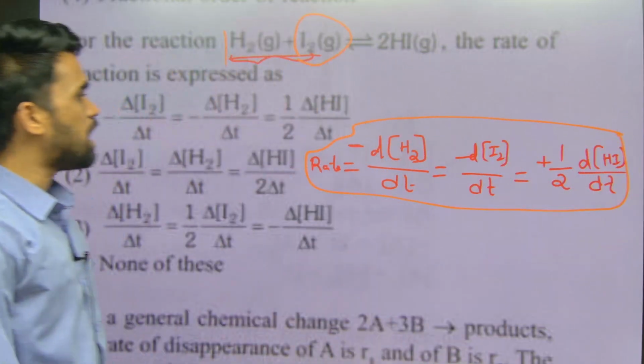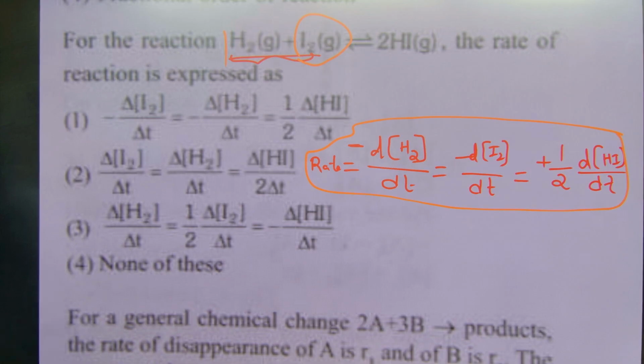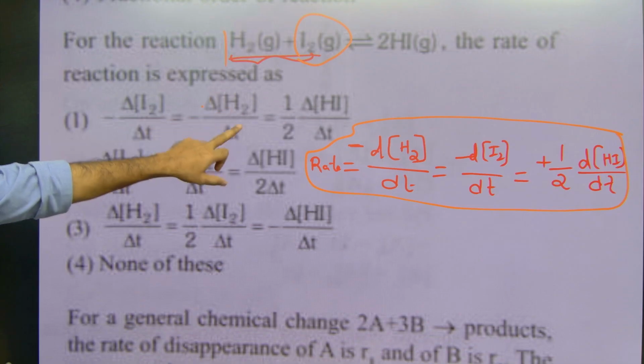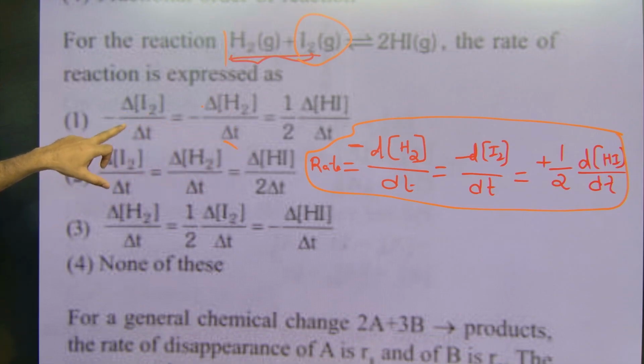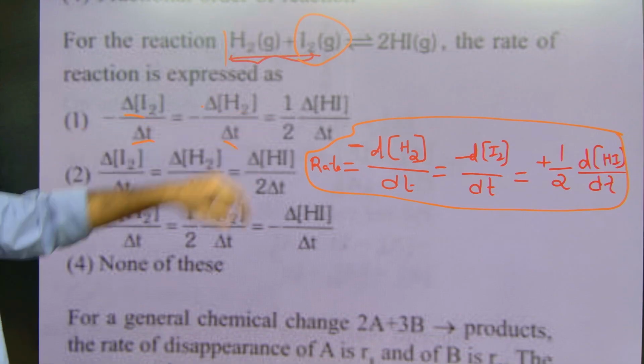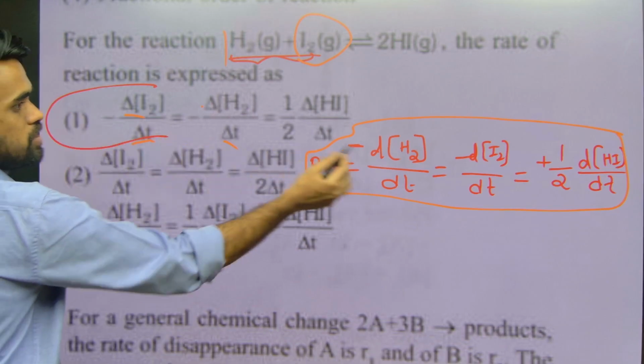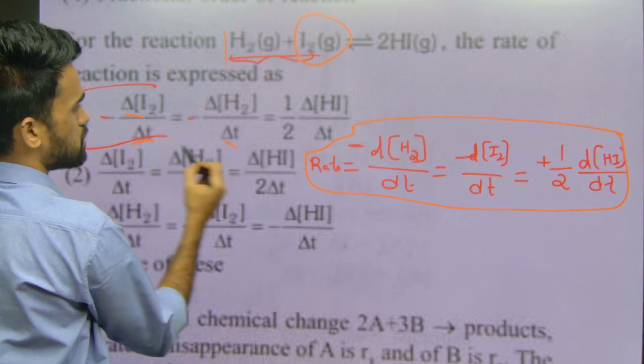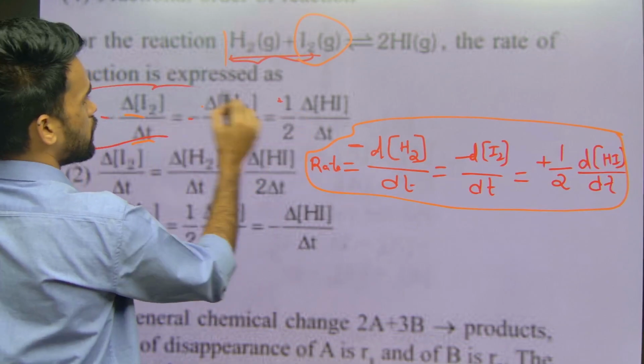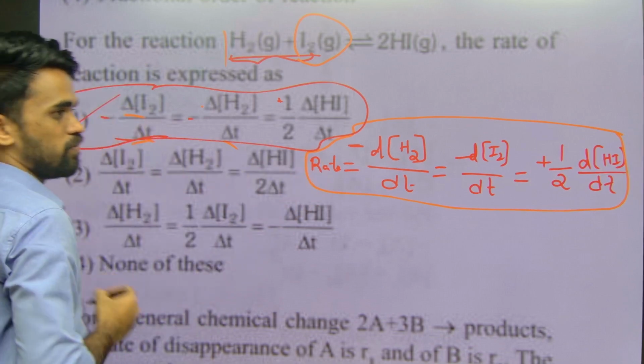Now look at the option having this kind of form. So minus d[H2] by dt, minus d[I2] by dt. Yes, so the first option is perfect. For these two it should be minus, and for this it is plus. Okay, right, this is your perfect answer for the discussion.